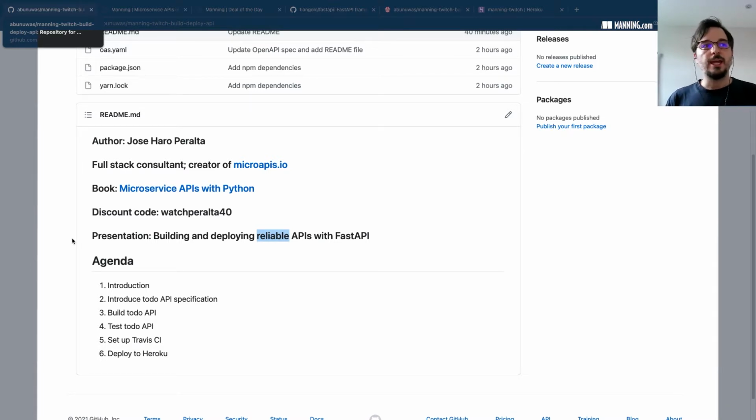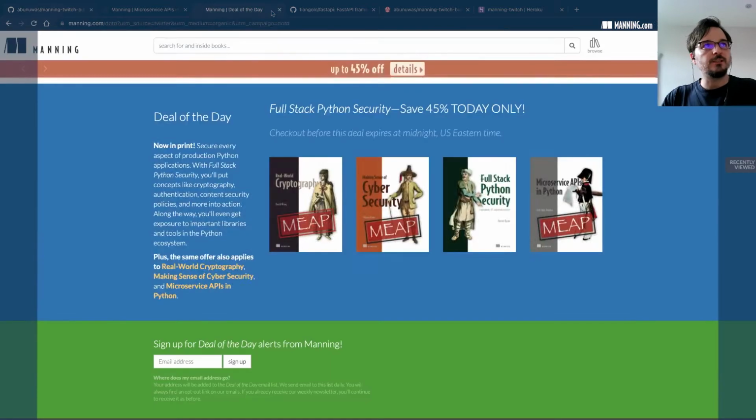And we're going to configure it to deploy to Heroku. So we have a lot of things to do, so let's get started. And I'm hoping we can finish in less than an hour or so.